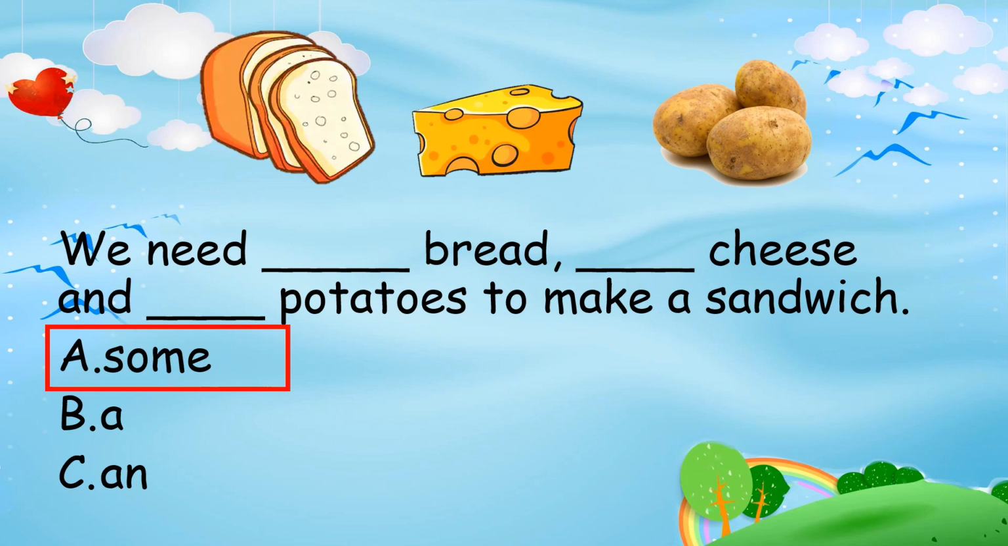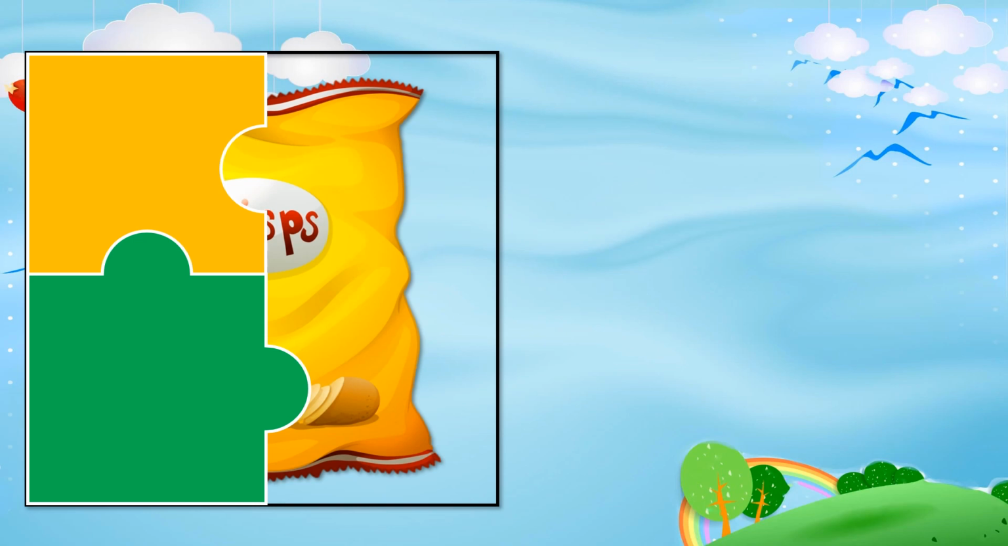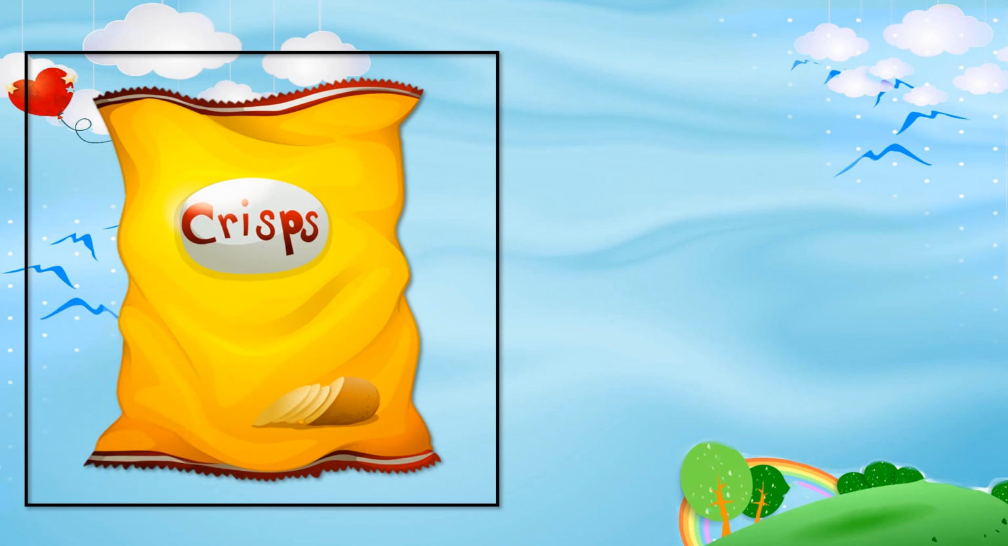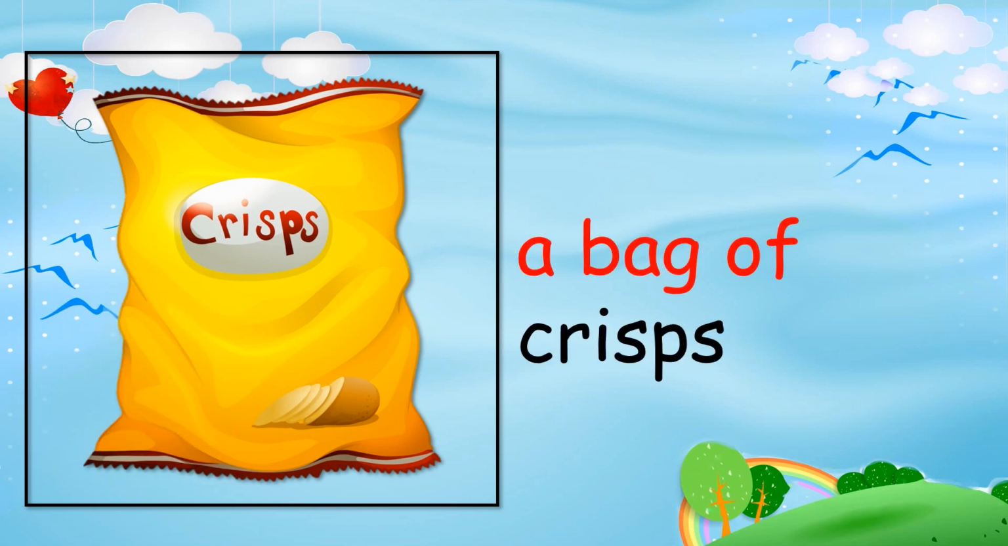We'll now proceed to the next game. It's called Solve the Puzzle. You will be shown parts of food and you need to guess what is the food. Now, let's see the first one. What is this? It's something yellowish on it. It's a bag of crisps. Please read after me. A bag of crisps.